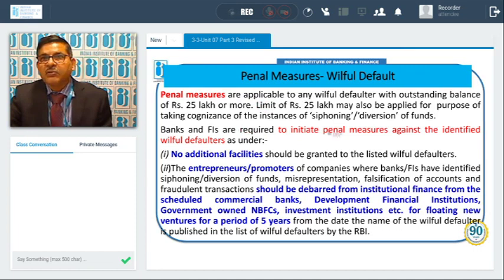Banks and FIs are required to initiate penal measures against the identified willful defaulter as under. Number one, no additional facilities should be granted to the listed willful defaulter. Whatever his requirements are, no additional facilities are to be granted by the bank or FI.